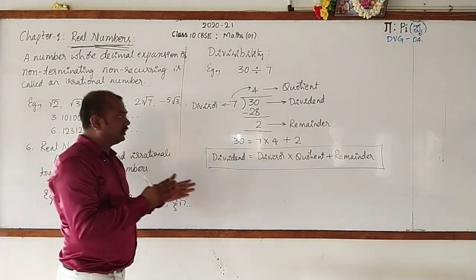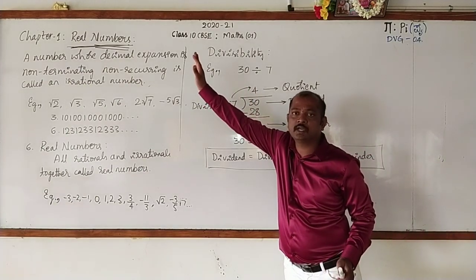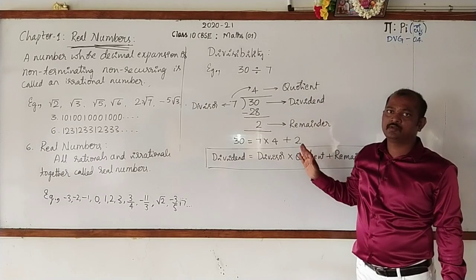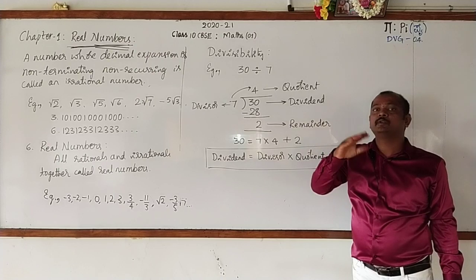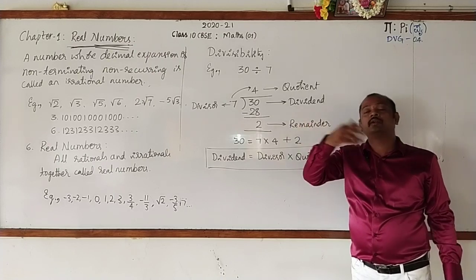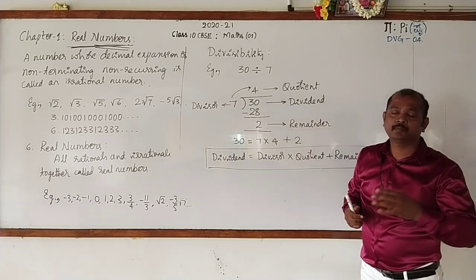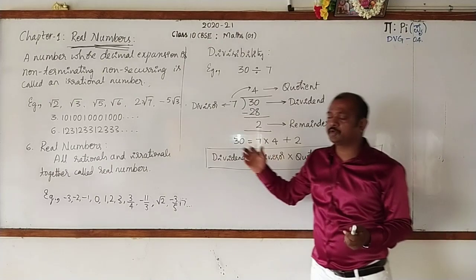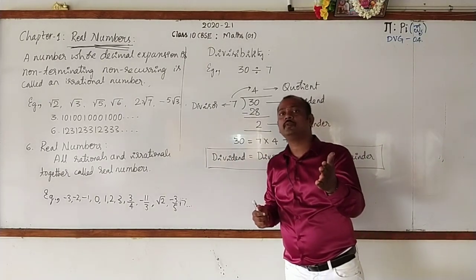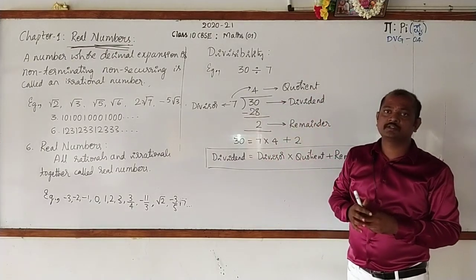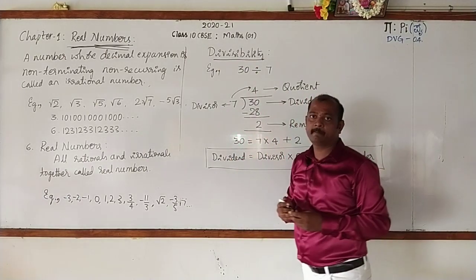So far what we have learned up to here is the basics related to the chapter real numbers. First we got the definition of numbers, numerals, digits. Then types of numbers: even number, odd number, composite number, then co-primes. Then different types of numbers: natural numbers, whole numbers, integers, rationals, irrationals, reals. Now another important concept is divisibility.